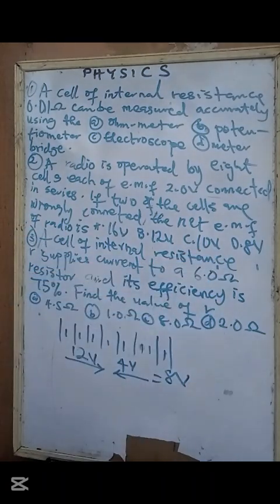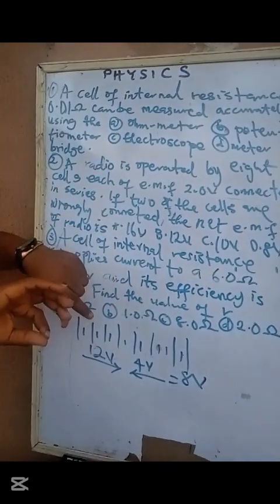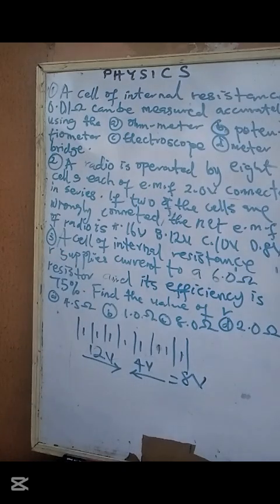Can you see? Instead of giving you 2 times 8, which is 16, they're getting 8. Why? Because of just a simple mistake. Can you see that? That's why anytime you change your battery, if one is this way, the other one is that way, no current will be produced. Because your own 1.5 minus 1.5, that is 0.